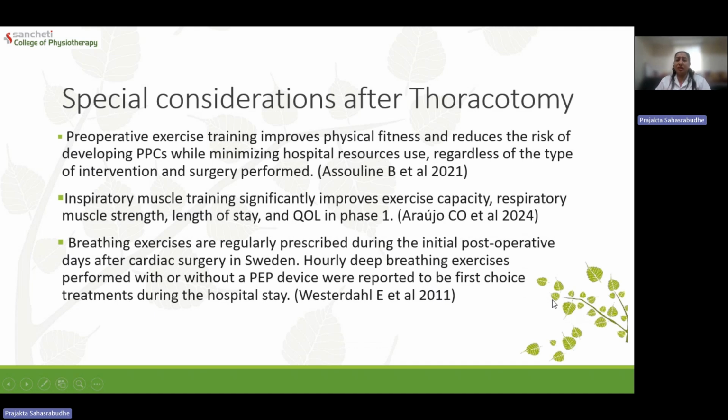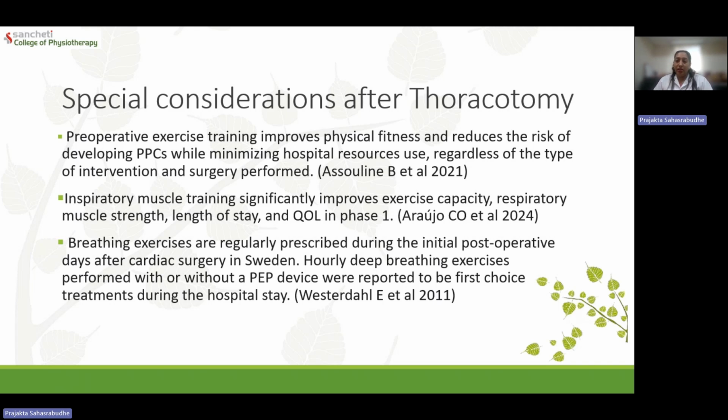There are certain special considerations after thoracotomy, that is open heart surgery, which are to be taken into account during phase 1 rehabilitation. Preoperative exercise training improves physical fitness and reduces the risk of developing PPCs. So chest physiotherapy, preventive breathing exercises, diaphragmatic deep breathing exercises, or rather lung volume expansion exercises should be performed.